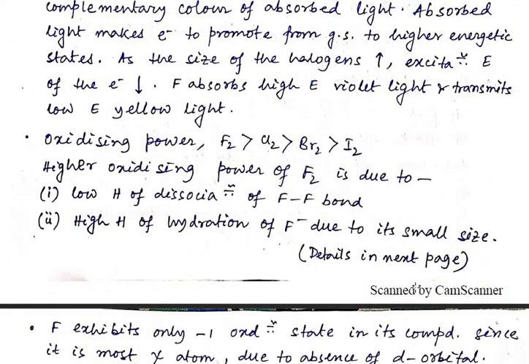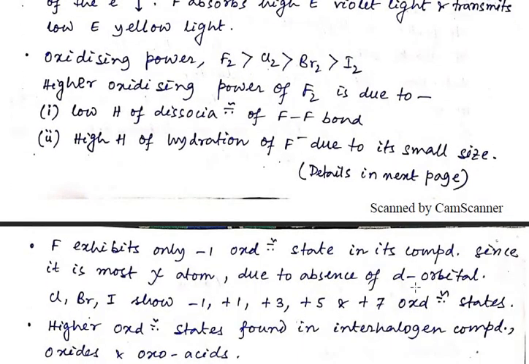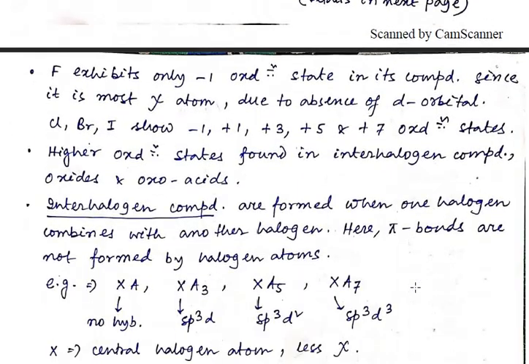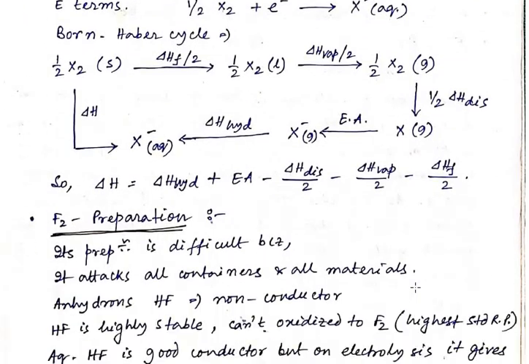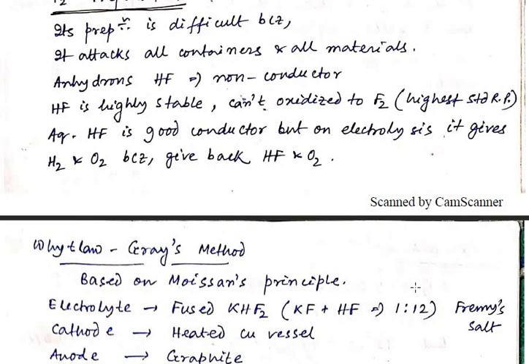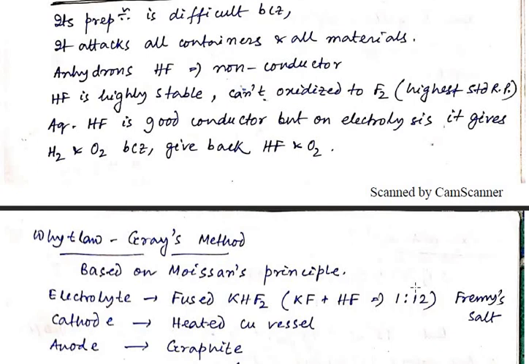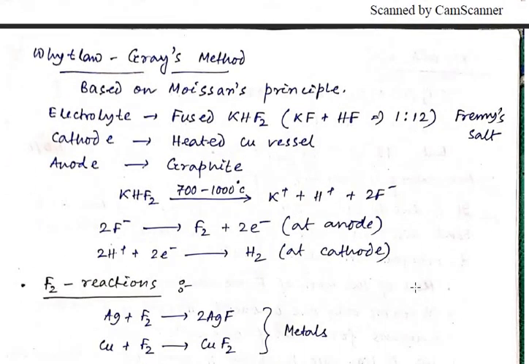We also discussed the oxidizing strength, the interhalogen compounds, and how to synthesize fluorine by the Whitelaw-Grace method, which is based on Moissan's principle, using KHF2, the Flemish salt.